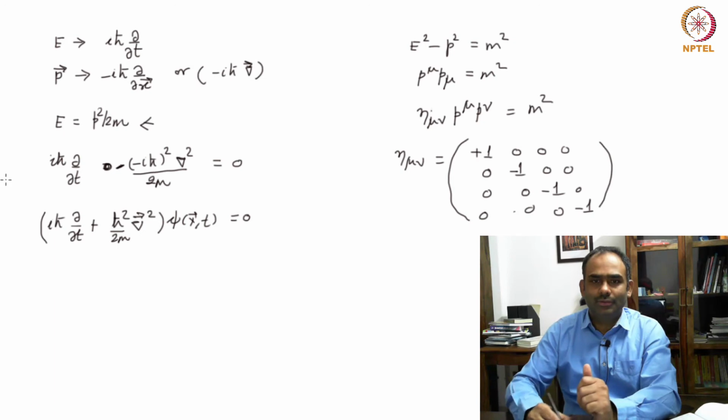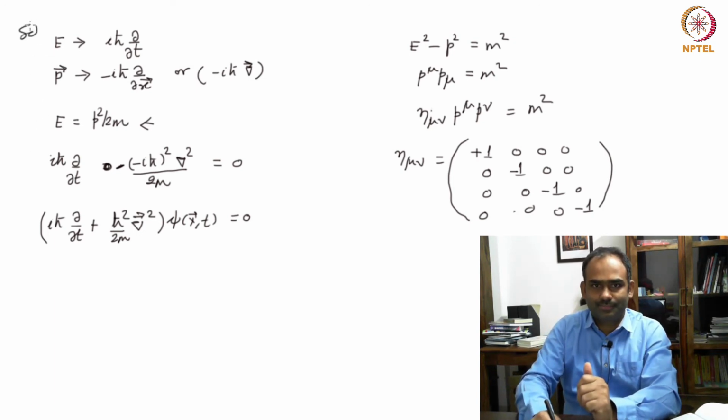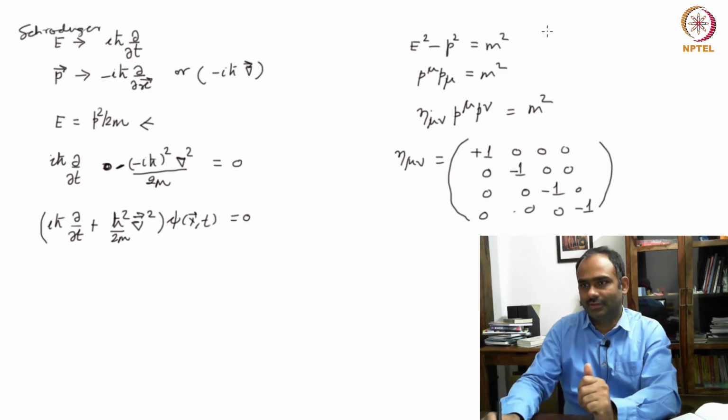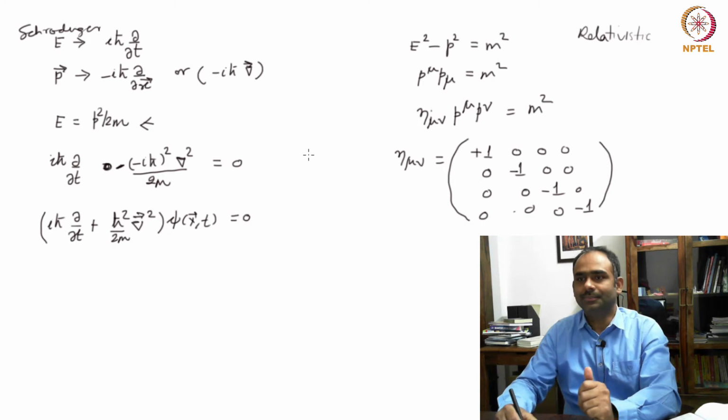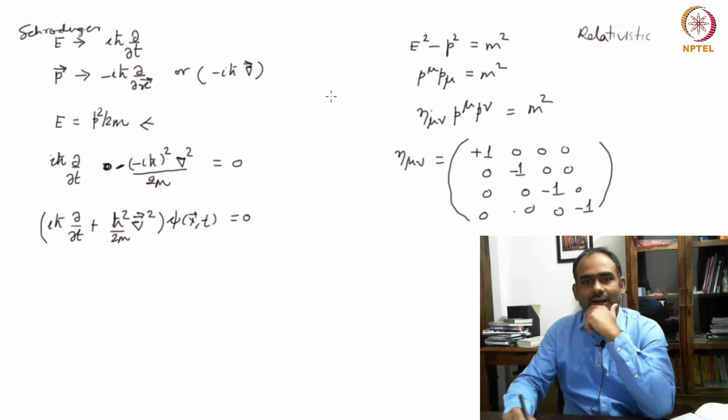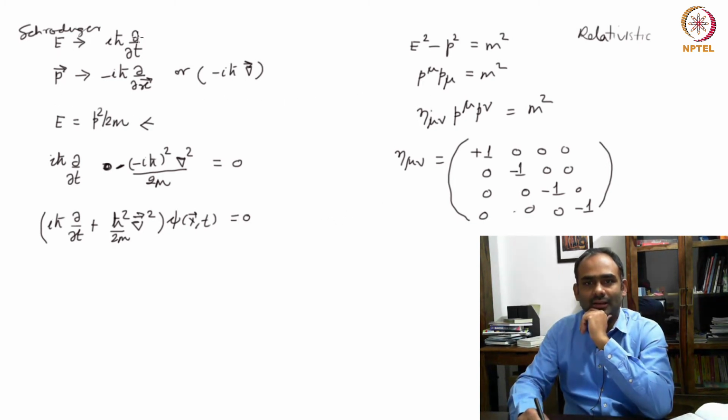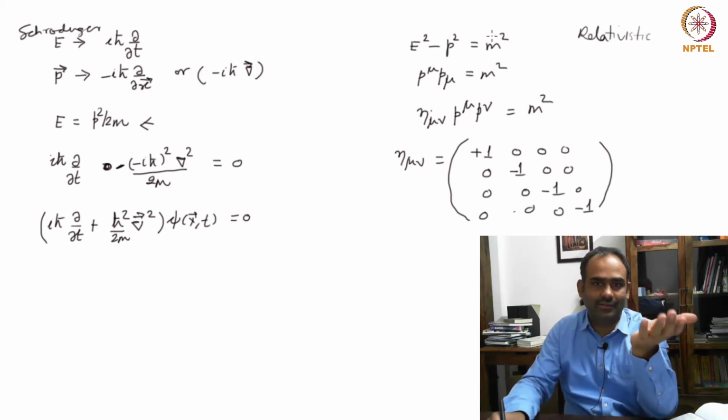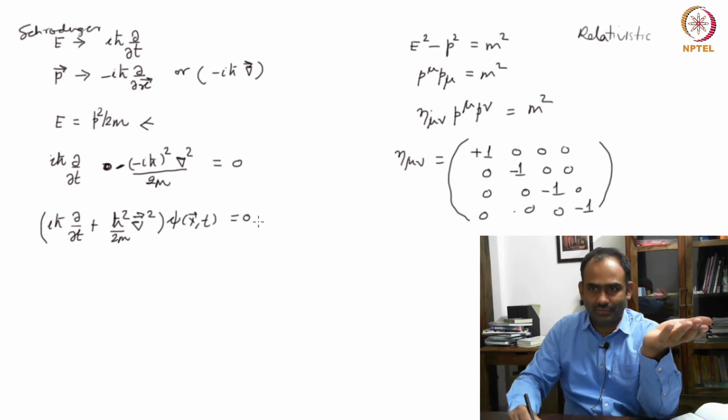So I want to do the same thing which I did for the Schrodinger case for this relativistic case. So what I will do is substitute these operators which I have here into this equation and arrive at an equation similar to this one.